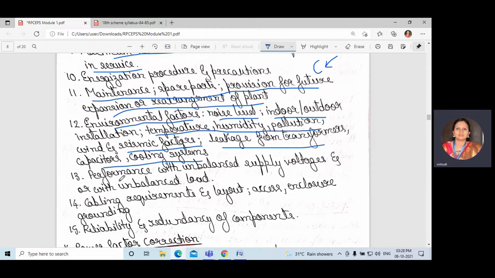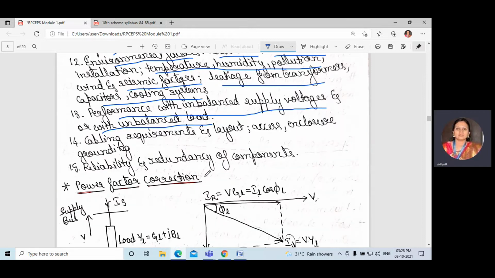Okay, performance with unbalanced supply voltages and or with unbalanced load. Next is cabling requirement and layout, assess enclosure grounding. Okay, this is important. Which cable we will choose, and what about the layout of that, and also enclosure grounding is important.